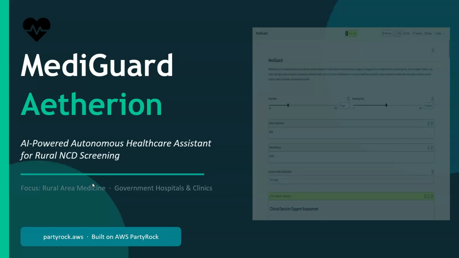Hi, we are Team Mediguard, and today we're going to present our app, Mediguard Ethereum, that we built using AWS PartyRock.